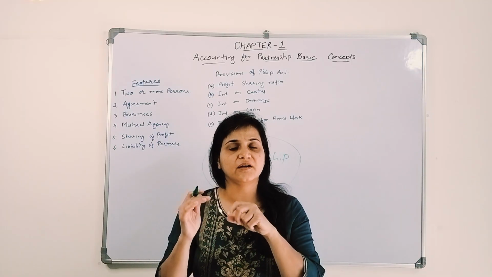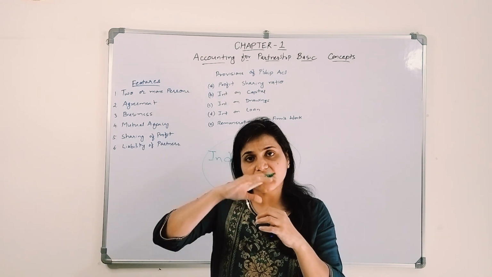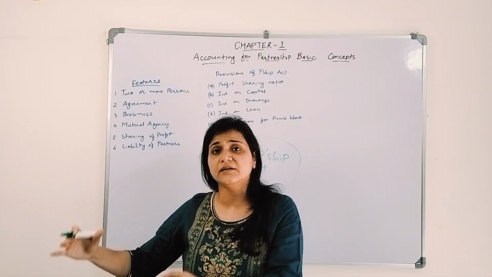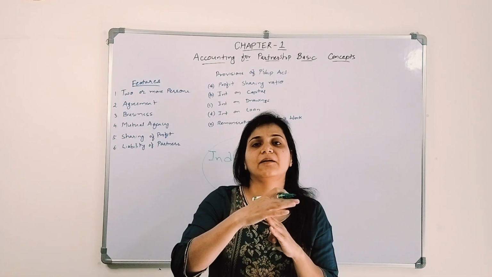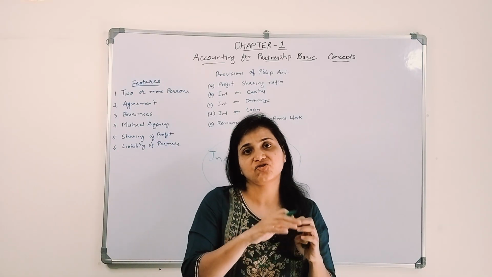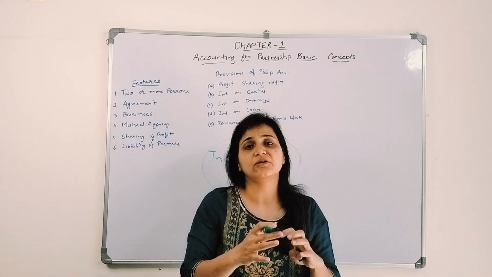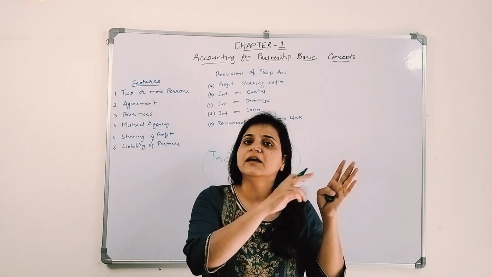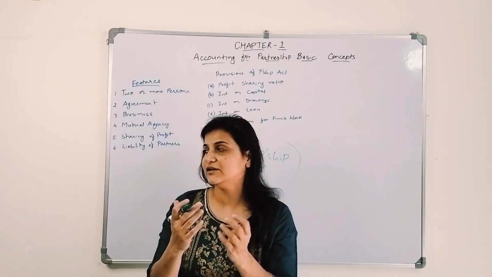Mutual agency means if there are three partners, let's assume, and one partner does something, the effect of that will fall on the other two partners also. And if the other two partners do something, the first partner who is not doing it, the effect will fall on that partner also. So they are bound by each other. He binds the other two partners with his actions, and they also bind him with theirs. So who will face the repercussions? The other two partners also. So that is mutual agency.